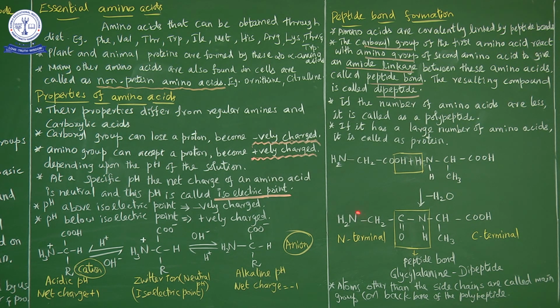The NH2 group of one amino acid is given as the N terminal. In an amino acid, the first letter is the functional group NH2, N. So N terminal. And the carboxyl group is present at the other end, so C terminal. The sequence of amino acids is given as the sequence of the protein. The amino acids present in a protein are given from N terminal to C terminal. So a number of amino acids are present. How are we going to do the naming? Start from the N terminal, where the free amino group is present, and end with the C terminal.